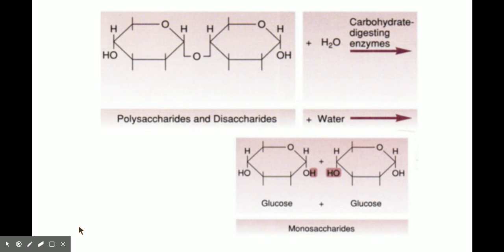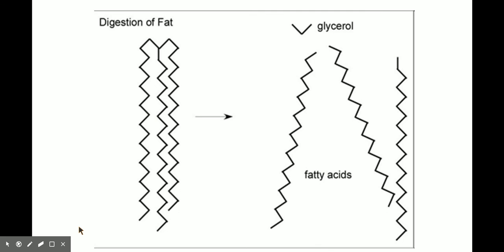So right here, we have an example of what happens with our carbohydrates. So this is just an image for you guys to remind yourselves. So up on the top left-hand corner, you have your disaccharides. Now we know that they have a bond in between them. You guys built this. And if we add water, we know that hydrolysis, hydro meaning water, lysis meaning break apart. So we're going to break apart using water and we can form our monosaccharides. And that's how this happens. Enzymes will actually come in and they will speed up the process of hydrolysis to form monosaccharides.